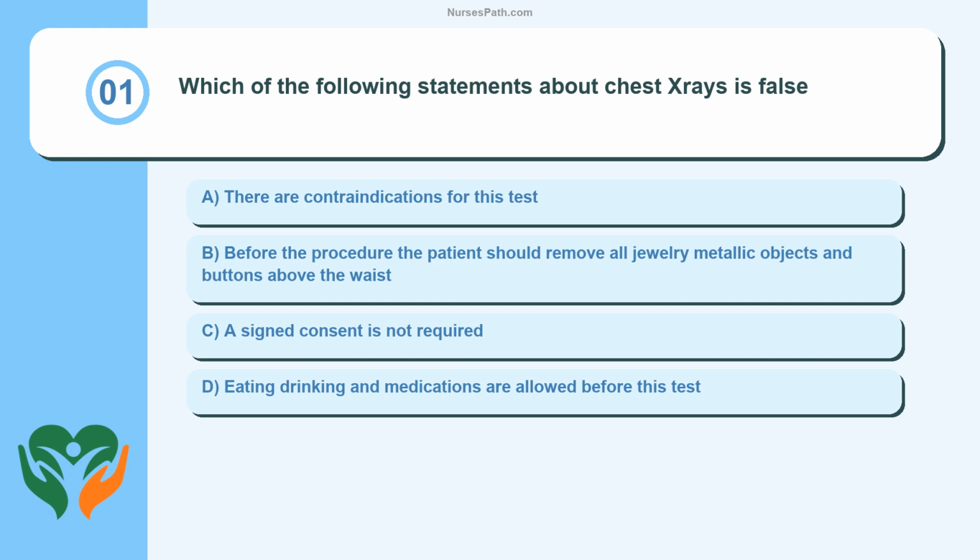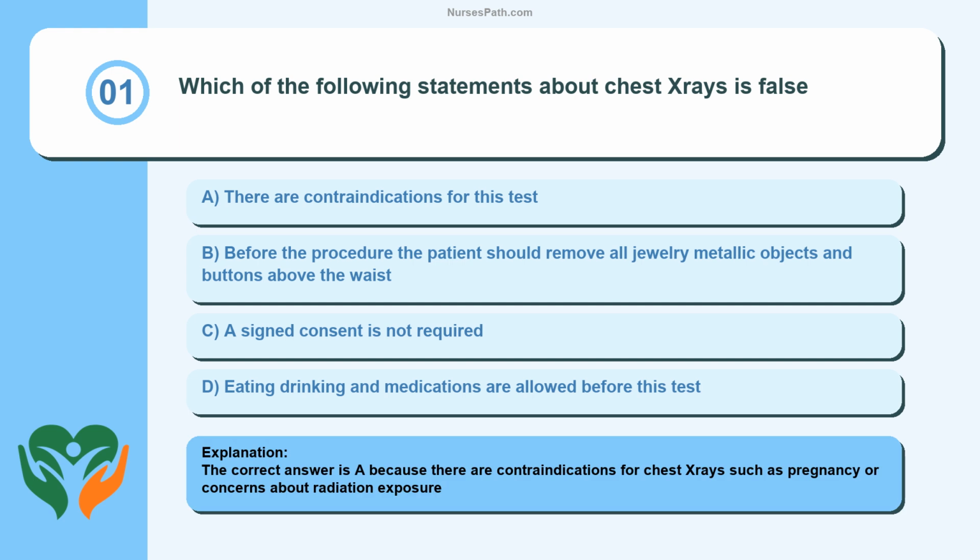A. There are contraindications for this test. B. Before the procedure, the patient should remove all jewelry, metallic objects and buttons above the waist. C. A signed consent is not required. D. Eating, drinking and medications are allowed before this test. The correct answer is A, because there are contraindications for chest X-rays such as pregnancy or concerns about radiation exposure.